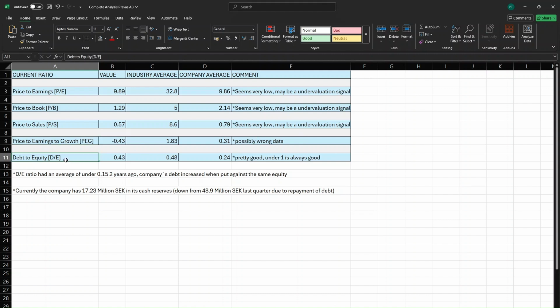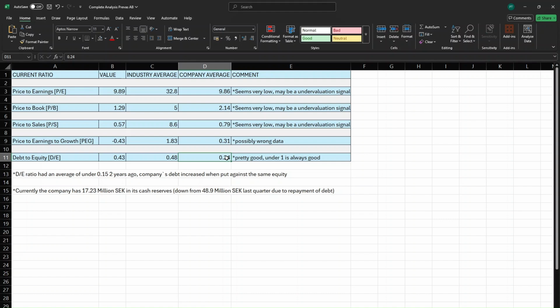And then we move on to debt to equity ratio. The current debt to equity ratio is sitting at 0.43, where the industry average is 0.48 and the company average is 0.24. I always like to buy companies that have a debt to equity ratio under 1. This meets my criteria, but if we look at this from the company averages perspective, it seems that the company in recent years has taken on more debt.